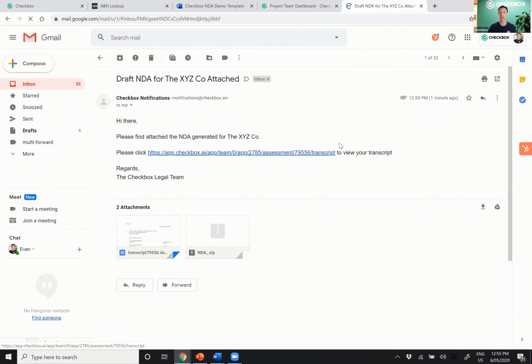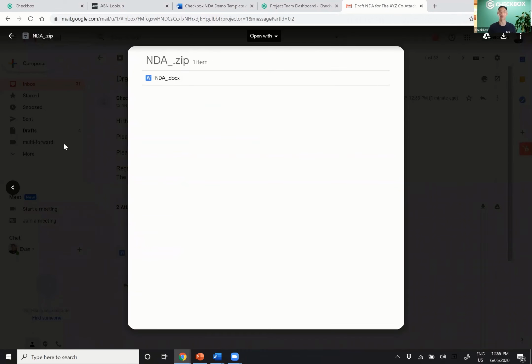I can click in and access the actual Checkbox dashboard straight away. But I also have here attached the documents themselves, which I can review on the fly on my mobile as well. And if we build in approval processes, you can approve those processes on the mobile as well.